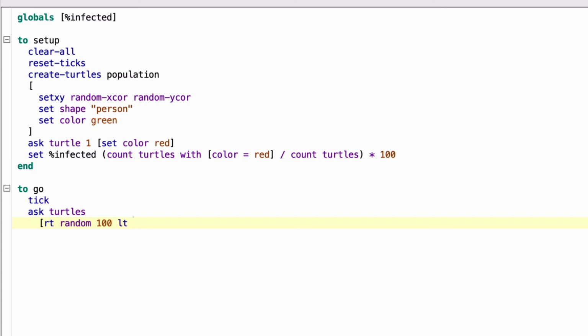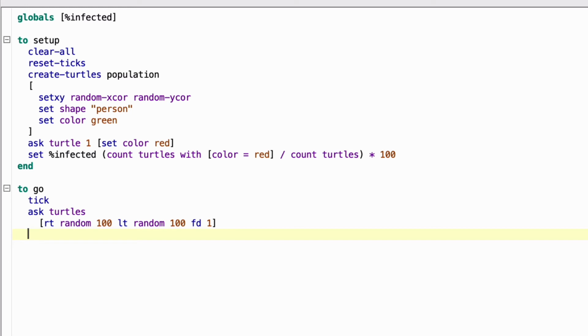LT is the abbreviation for left, so you don't have to type so much. Again, random 100. So it wiggles some number to the right, some number to the left, which will give it a random heading. And then move it one step forward, and that abbreviation is FD 1. And close the bracket. Okay, take a look at that carefully because there are a lot of little elements, a space between each element.